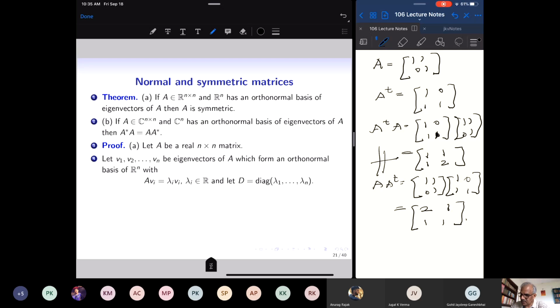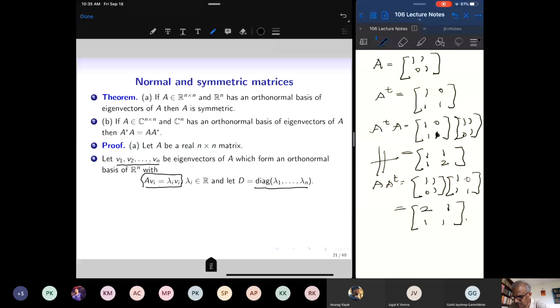So once it has an orthonormal basis of eigenvectors, I list the ordered basis of mutually perpendicular unit vectors v_i's. And suppose lambda_i's are the eigenvalues, then A v_i is equal to lambda_i v_i. Form the diagonal matrix.